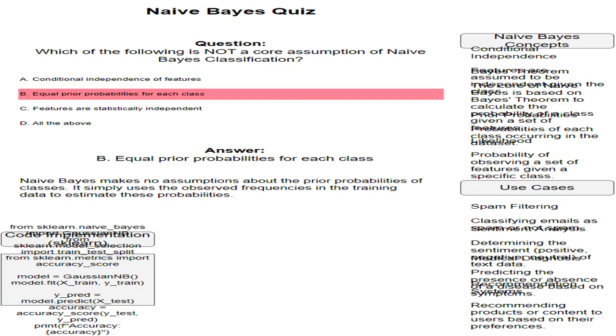This means that the value of one feature does not influence the value of another feature given a class. For example, if we are trying to predict whether a person will buy a car, their age and income might be conditionally independent given their occupation. This assumption is crucial in naive Bayes because it allows the model to simplify the calculation of probabilities.